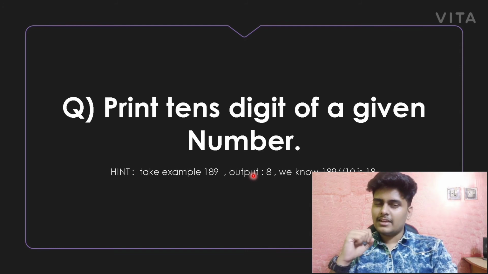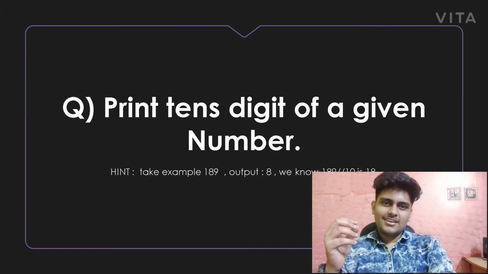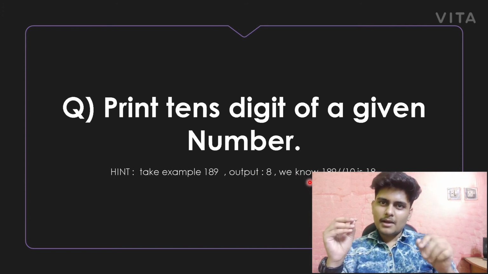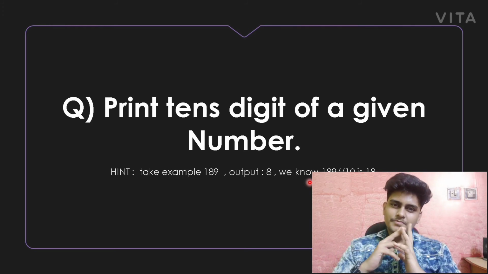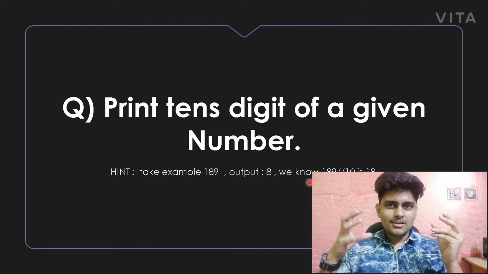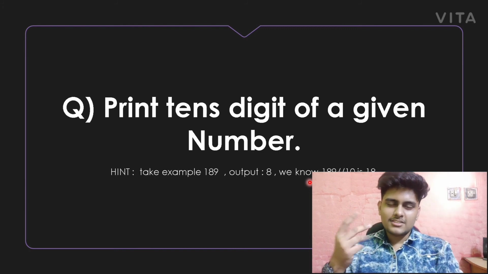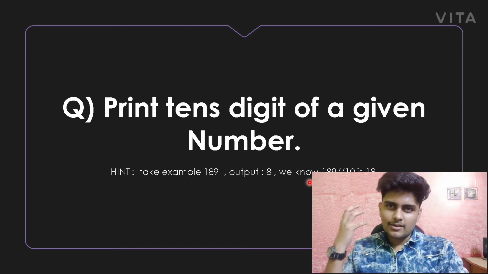How do we get 8? You have to just think it over. You know this one: 189 divided by 10 means how much? 18.9. And floor division gives what? It does not round off, it just gives the floor value, that is 18.